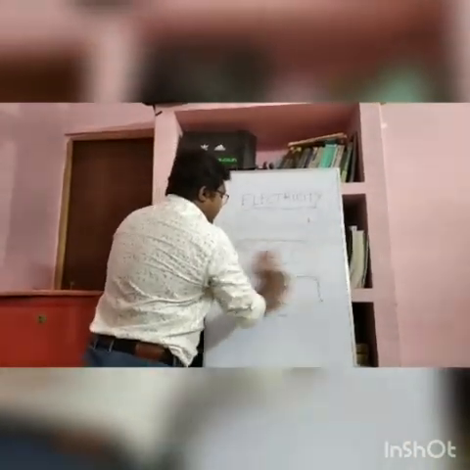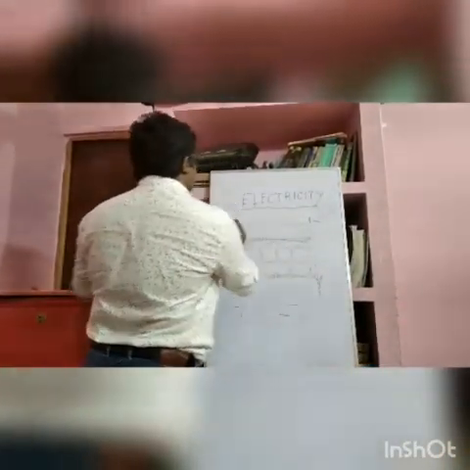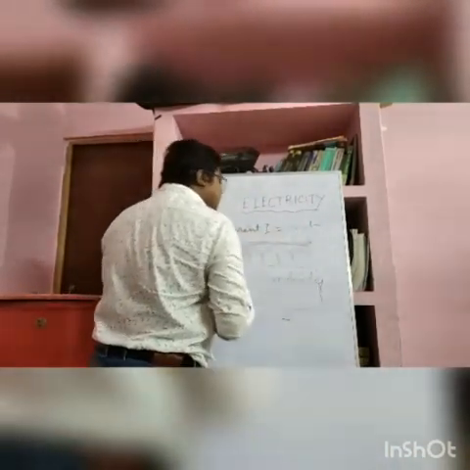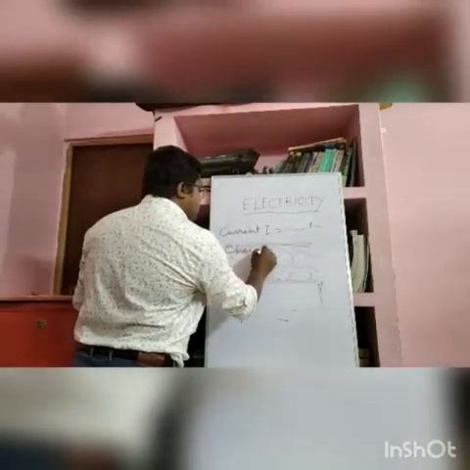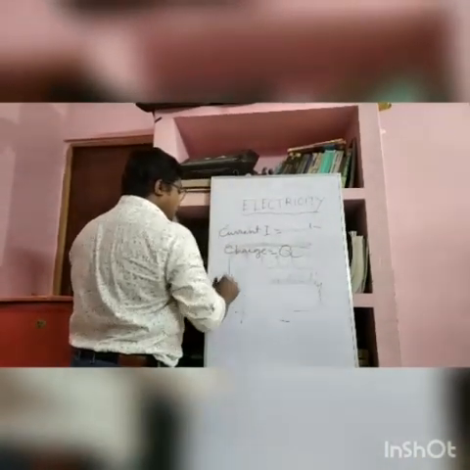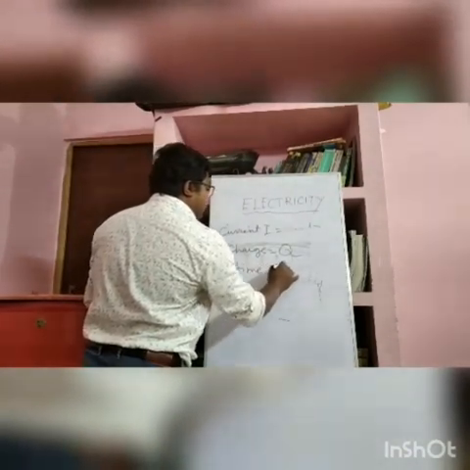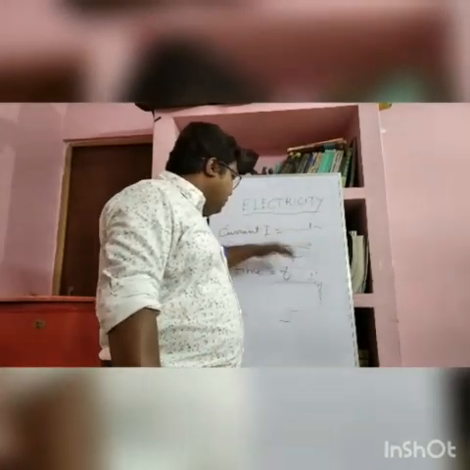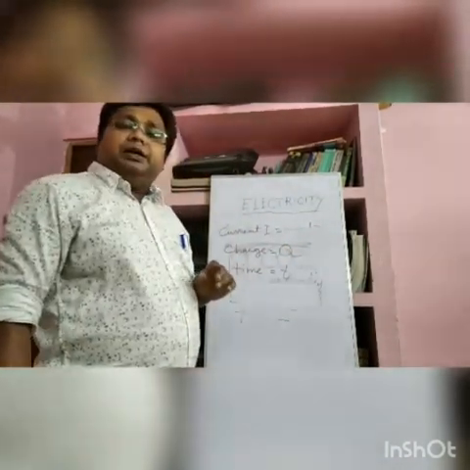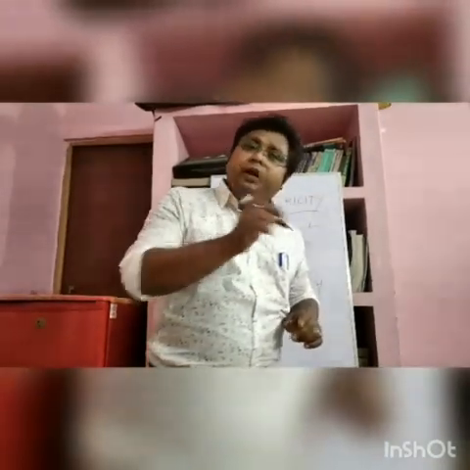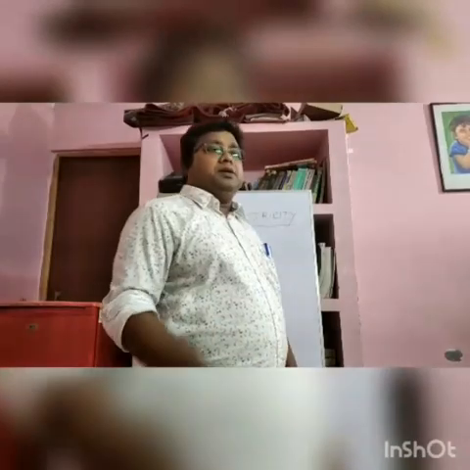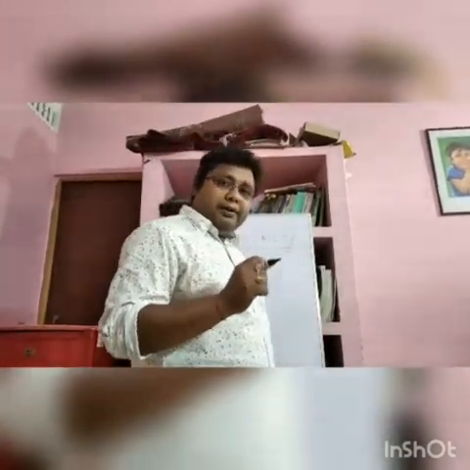Suppose current is denoted by I, charge is denoted by Q, and time by T. What is the relation between the current and the charge?